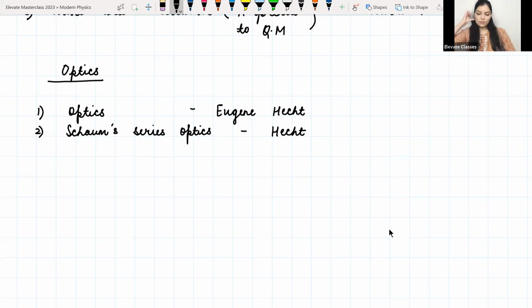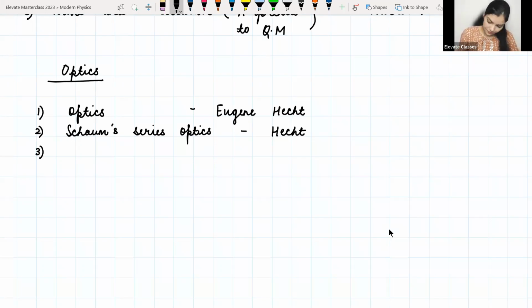If you have the newer edition, then the problems given in Optics by Eugene Hecht are enough. But if you happen to find older editions, maybe third, fourth, in that case the Schaum's series numerical book on optics is very good, as a supplementary book for quickly revising the important topics and solving some numericals.